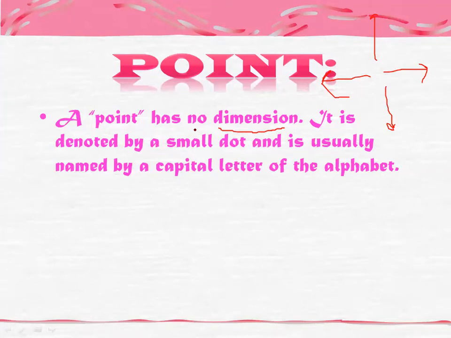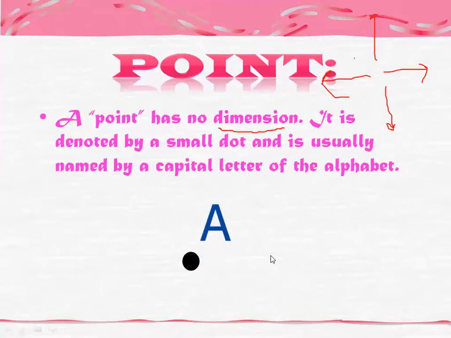So a point has no dimension, meaning it will not tell you whether you have to move left or right, up or down. Suppose I place a small dot here; this dot does not tell you any direction. So a point has no dimension and it is denoted by a small dot, just like this.